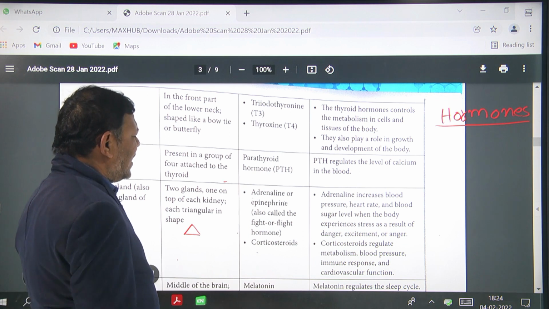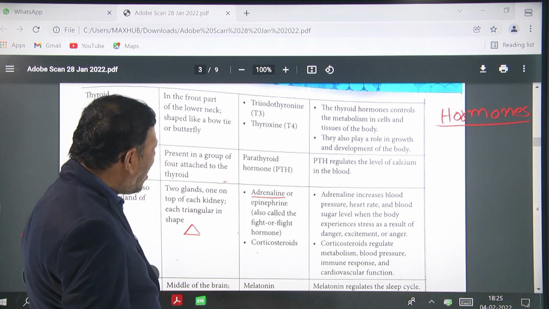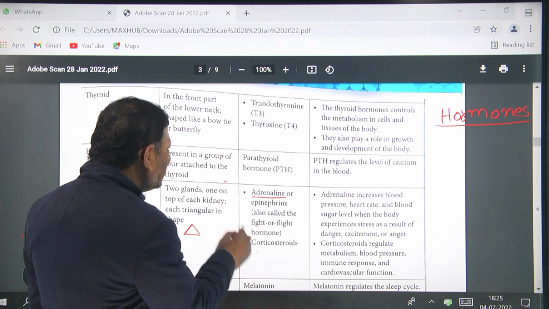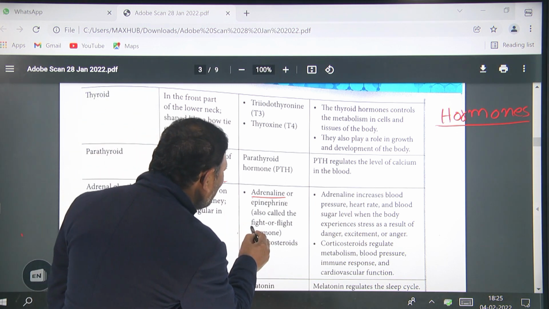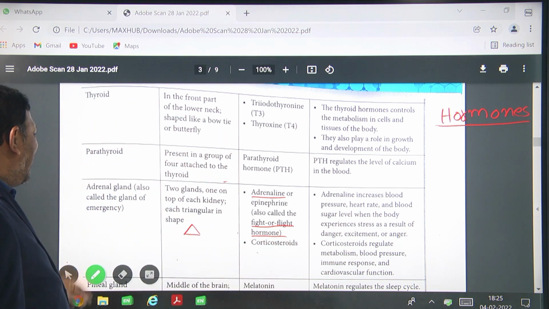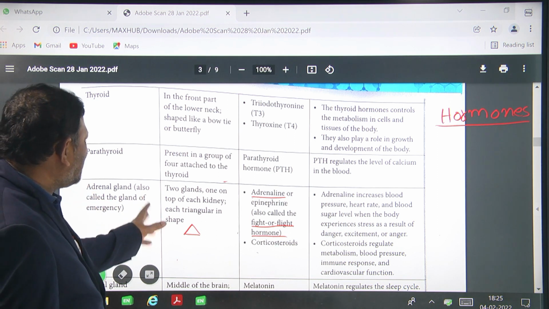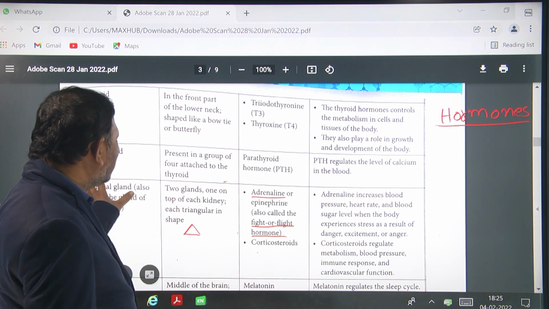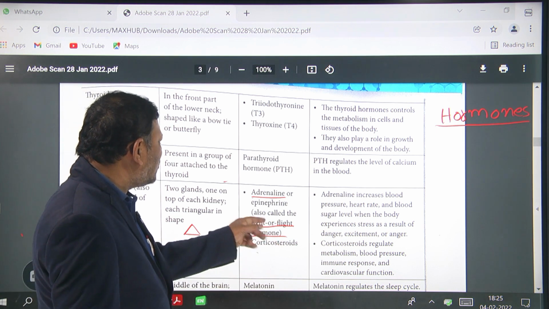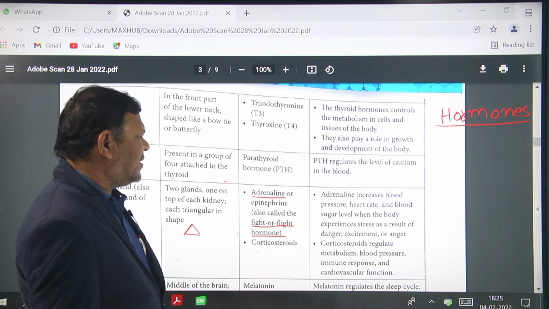So the adrenal gland secretes adrenaline, or epinephrine. This hormone is also called the fight or flight hormone. The adrenal gland is also known as the gland of emergency, and it is present near the kidneys. The adrenal gland secretes adrenaline, also known as the fight or flight hormone, and corticosteroids.